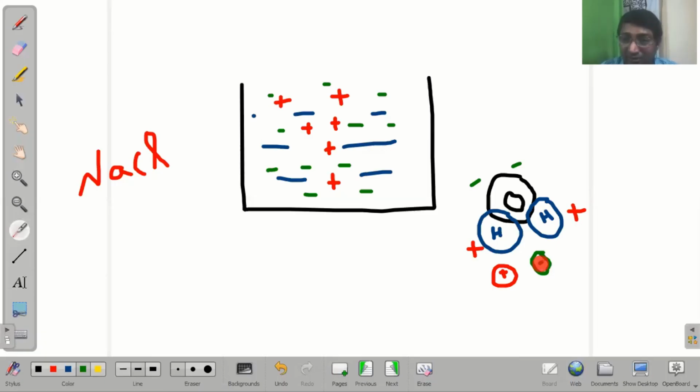Once again, oxygen of this molecule or oxygen at a different location will start pulling this sodium ion, and hydrogens of this water molecule, or hydrogens of a different water molecule, will pull the chlorine. So essentially, even though these two want to come together, the forces of water, it's not just one water molecule. There are hundreds of water molecules doing this. So sodium chloride can never join back together because these are pulled apart by these water molecules. Sodium's positive charges move in one direction, chlorine's negative charged particles move in the different direction. So ultimately, if you have electrodes, positive charges.